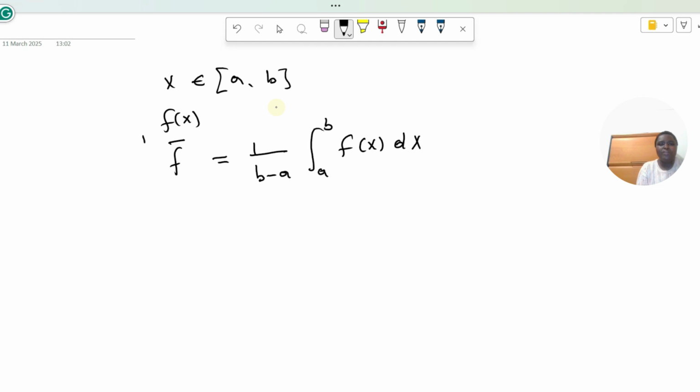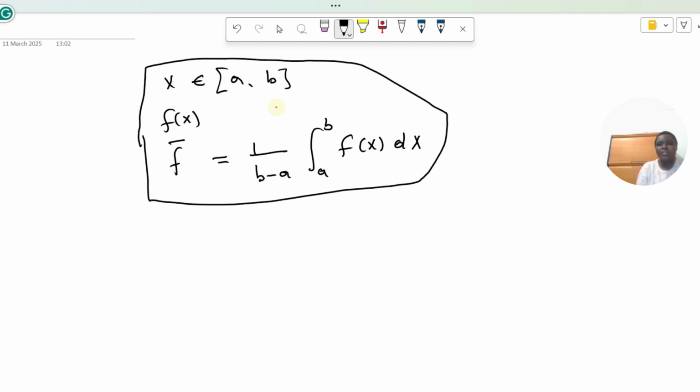This is the mean value law that we have to apply. In our case, the function f of x is equal to 5x squared minus 4x.